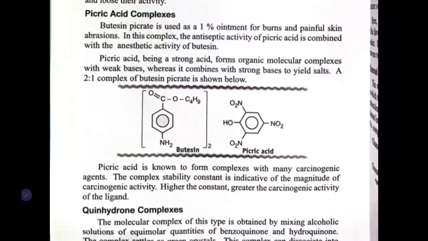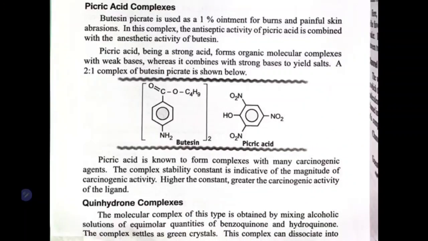Next is picric acid complex. This is very interesting. If you take picric acid, this is the picric acid. Picric acid will form a complex with many molecules. One of the molecules it forms a complex with is butazene. So, butazene picrate of 1% is used for antiseptic activity. If you use plain butazene, the antiseptic activity will not be that much. If you use plain picric acid, also it will not be that much. If you form a complex between the two, there will be a formation of a complex. How the complex is formed, we will try to see here.